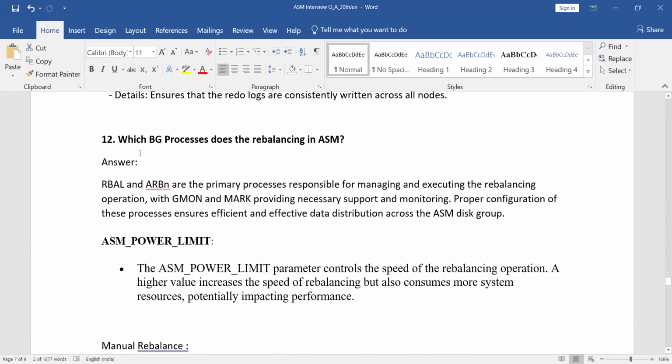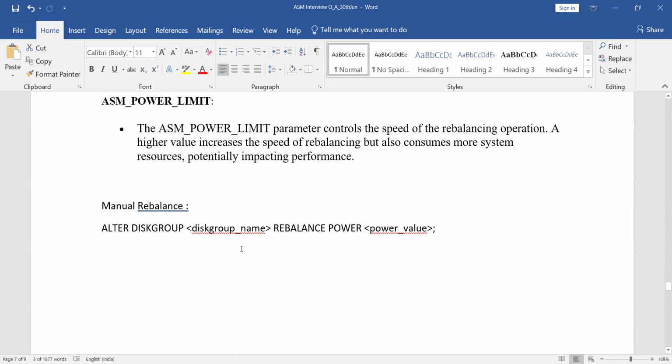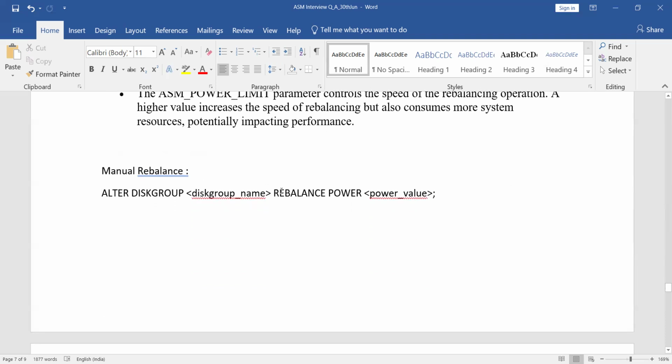The next question: which background process does the rebalancing? We just went through it, right? RBAL and ARBN take care of rebalancing. Depending on your ASM power limit, the rebalancing will be faster. Besides these, GMON and MARK also help RBAL and ARBN with the rebalancing activity. You can increase the value by using the command ALTER DISKGROUP name REBALANCE POWER LIMIT, and give whatever value you want.